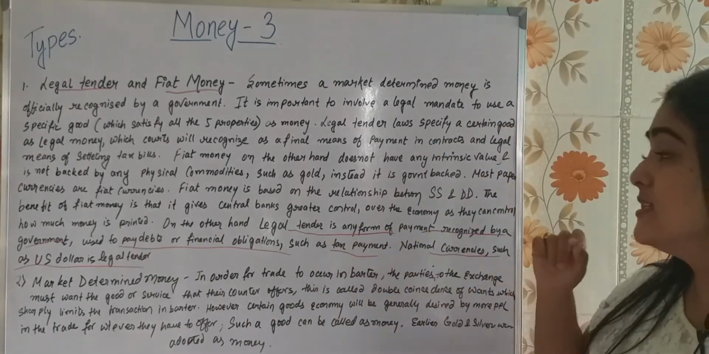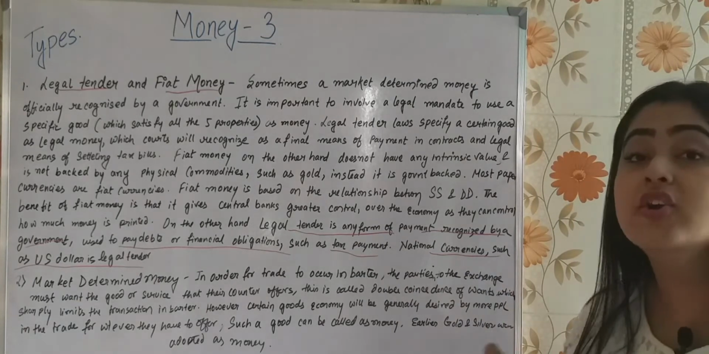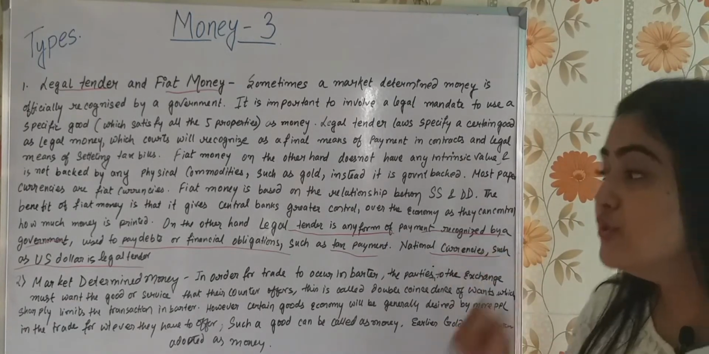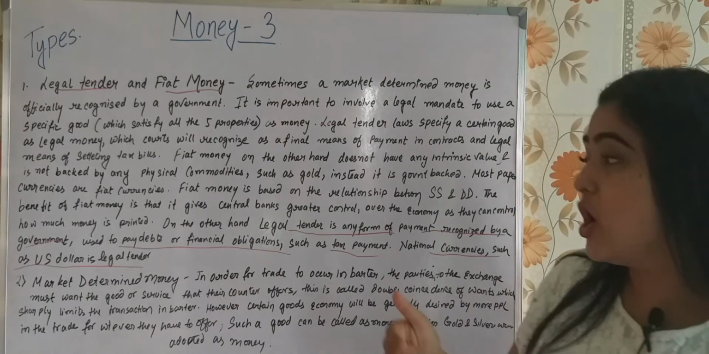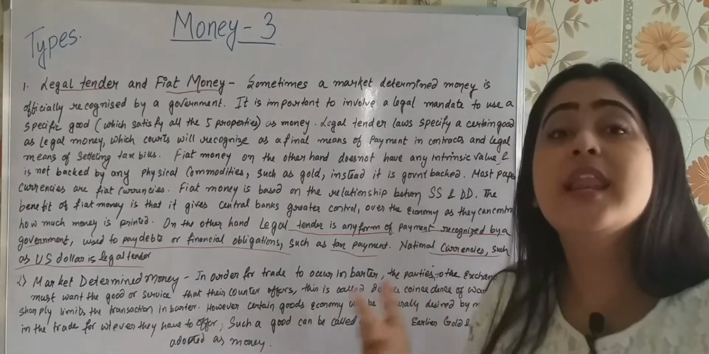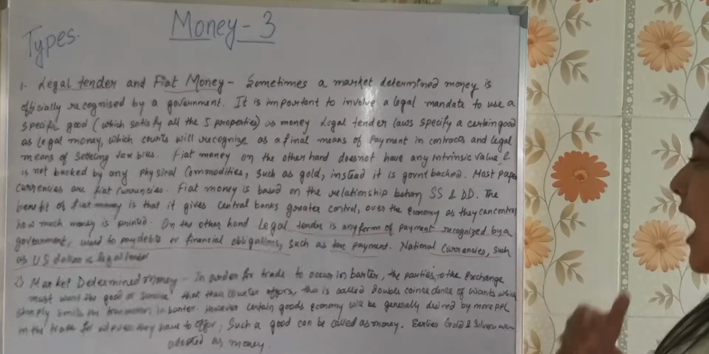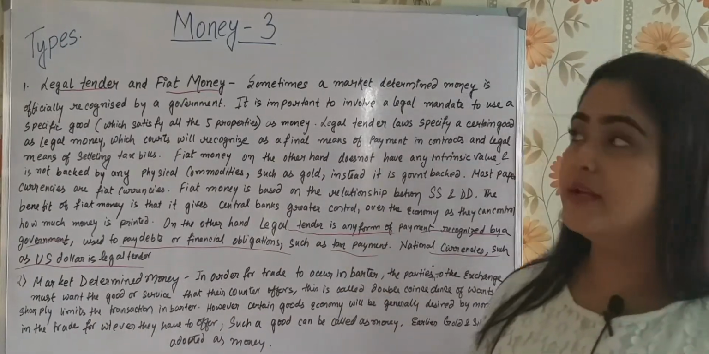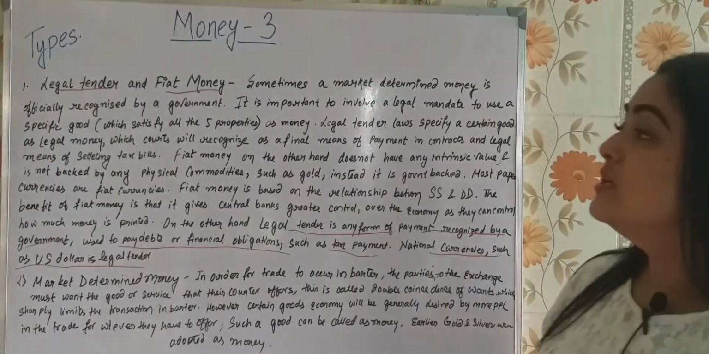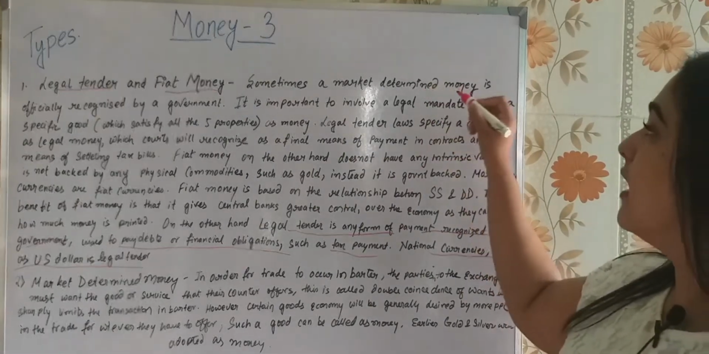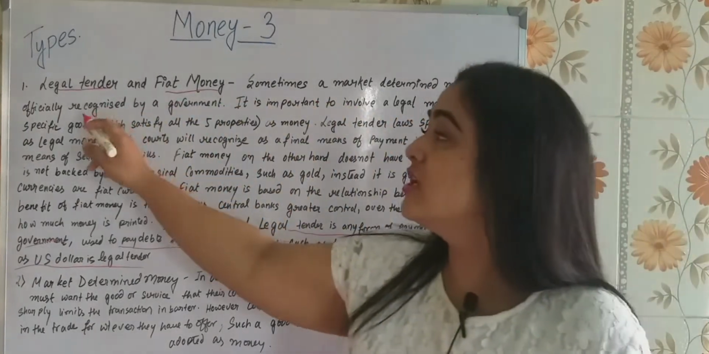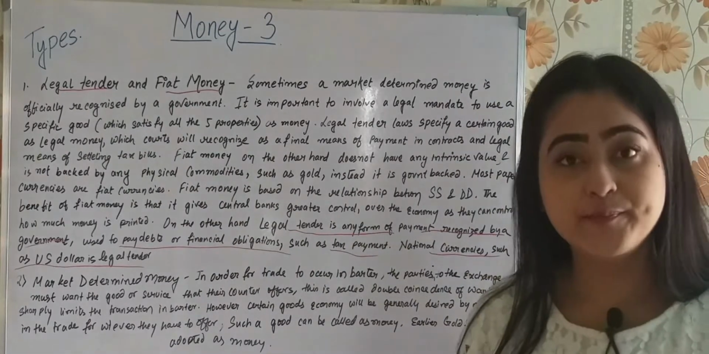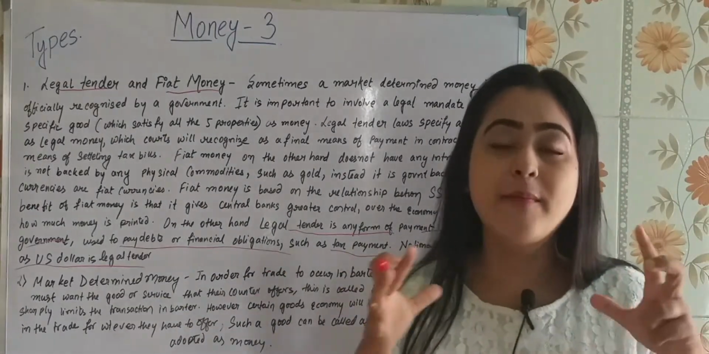Legal tender is any form of payment recognized by a government used to pay what? Debts or financial obligations like tax payment. National currencies such as the US dollar are legal tender money. Now let us come here. Sometimes a market determined money is officially recognized by the government. Okay, sometimes a market determined money.